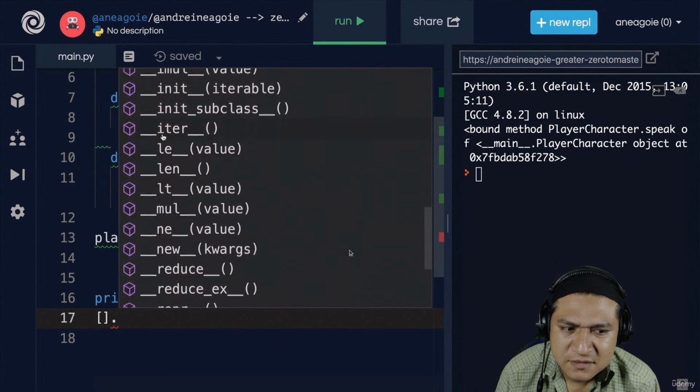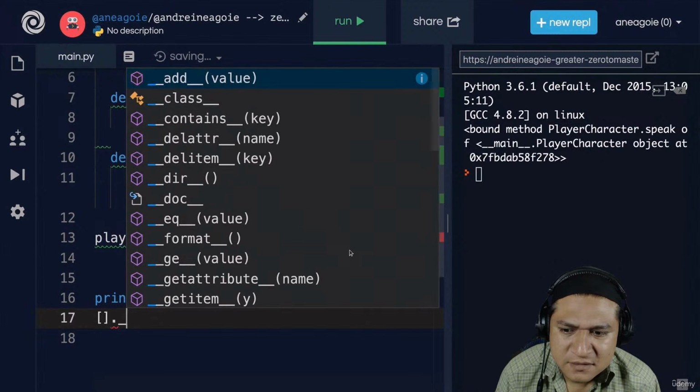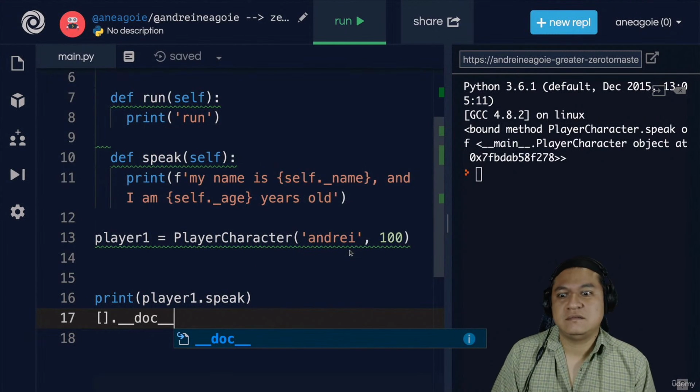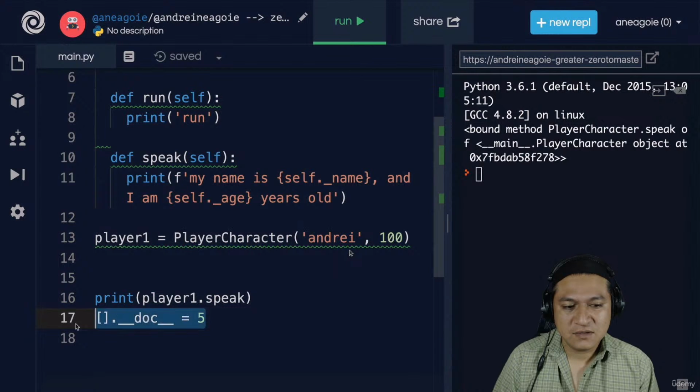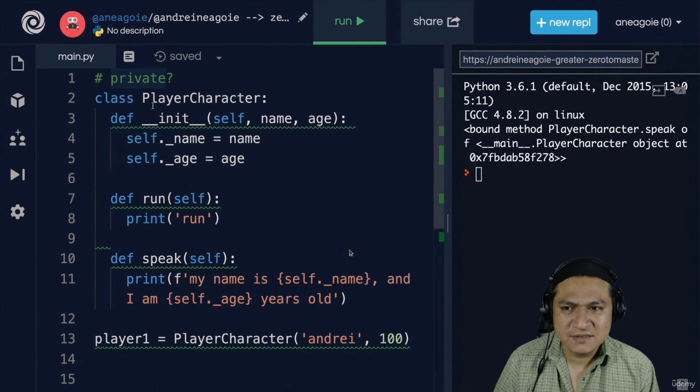Again, something that we're going to talk about. But these are here to let you know, don't overwrite these. If you're doing something like underscore underscore, I don't know, doc, like this, that's bad. Don't try and modify it and assign it to 5. So this idea of a private field is important to Python. And although we can overwrite a lot of things, it's bad practice.